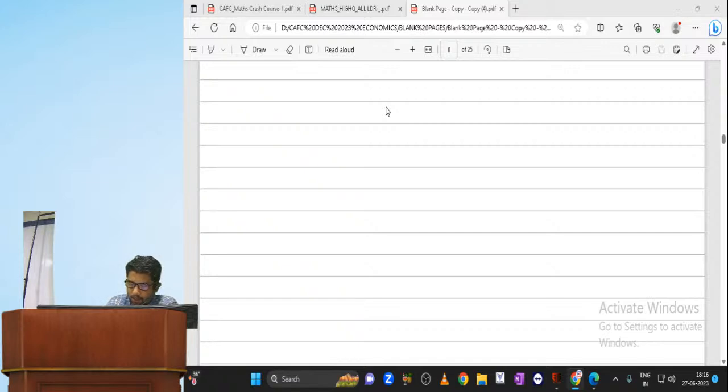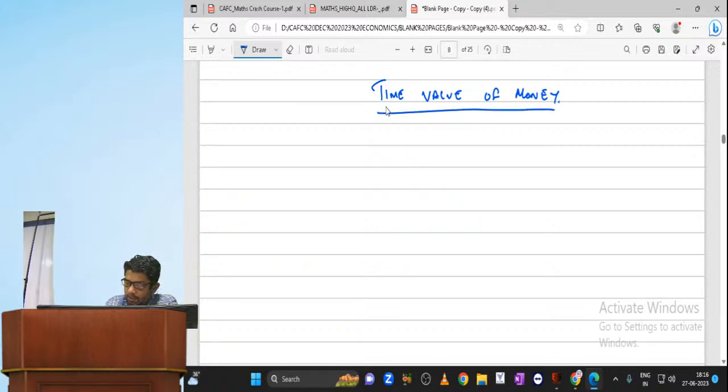Okay, now let us start with time value of money. Now this chapter we are expecting 10 to 14 marks, and don't worry my dear, tomorrow paper is going to be very simple, so no need to bother about the paper.